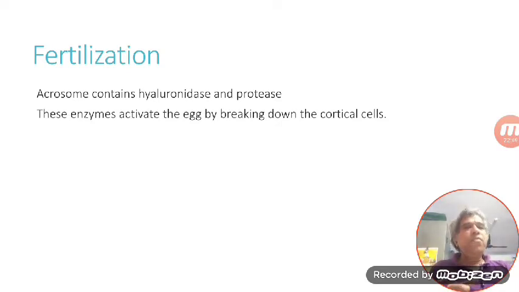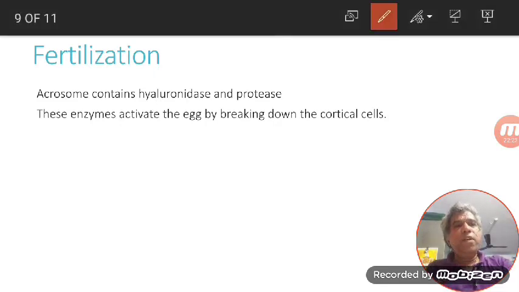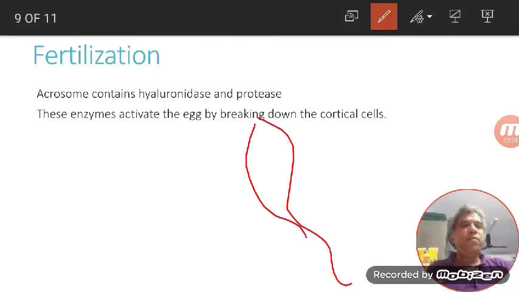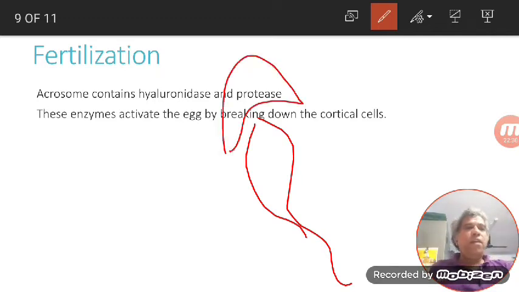What is fertilization? Fusion of gametes is called fertilization. There is one egg which is bigger in size, which is called ovum. Unfertilized egg is called ovum, and there is sperm. Normally you know the shape of the sperm, it will be like this. And on the head of the sperm there is one crown-like structure, and this crown-like structure is called acrosome. This acrosome contains one enzyme called hyaluronidase and another enzyme by name protease.